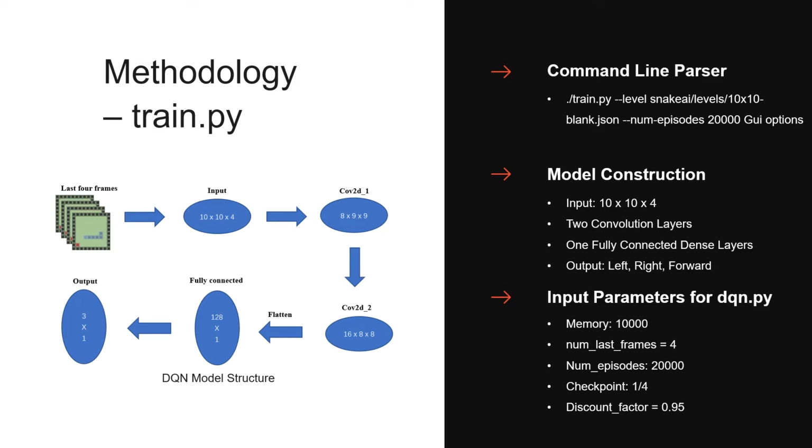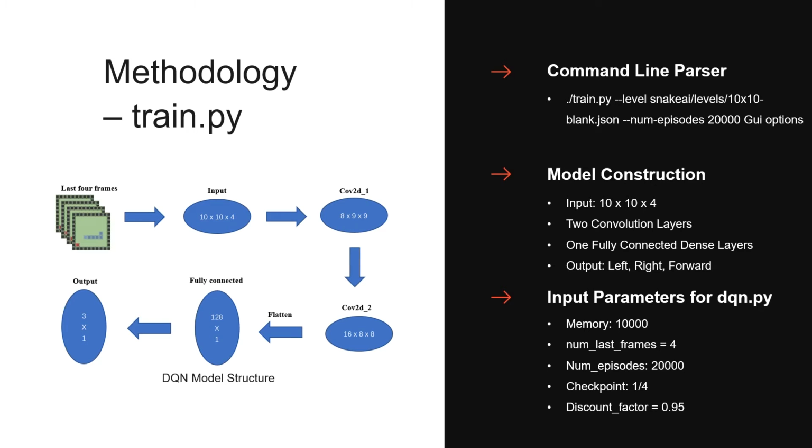The second part is the model construction, shown on the left. The input is 10 by 10 of the image size and the last 4 frames. We have two convolutional layers and one fully connected dense layer. The output is the three actions that the snake can take.